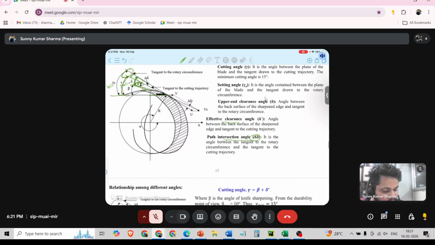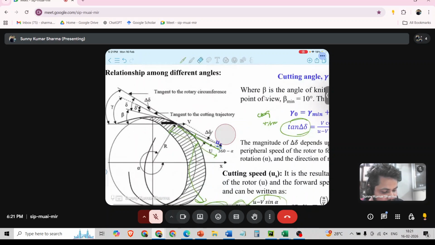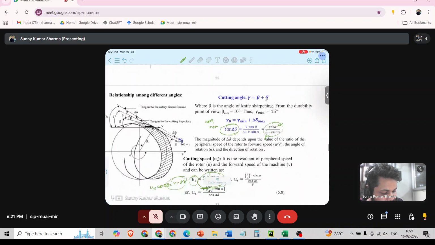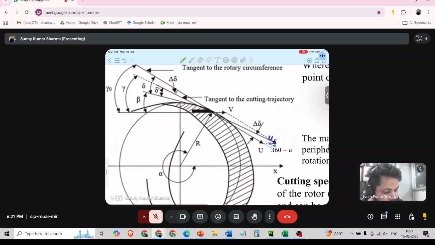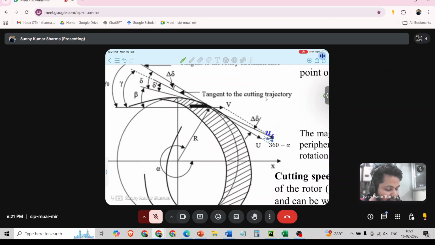This is the configuration of the blade. Suppose this one is the blade. When this blade is moving, it will move forward, and at this point it will have a rotary circumference.